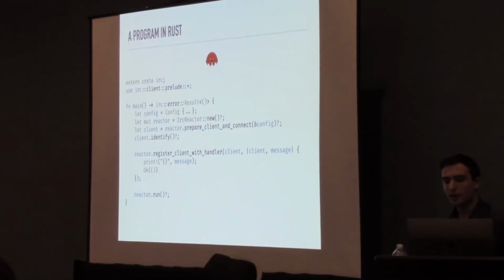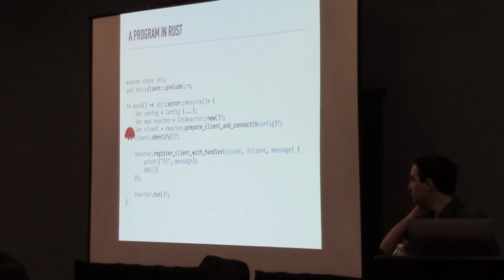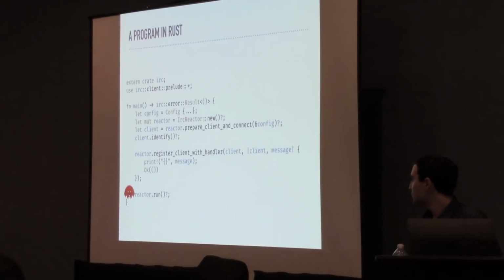Here, we have a small asynchronous program in Rust that uses the IRC crate, an open source library that I've been maintaining since I first started programming Rust in 2014. To help walk through our example, we have Ferris here to help out by moving along with the code as I speak. In our example, we create an asynchronous runtime called Reactor. We use it to create a new IRC client connection based on a configuration, and then identify with the server on the other end. Afterward, we register a closure to use to handle new incoming messages from the server, in this case simply by printing them out.